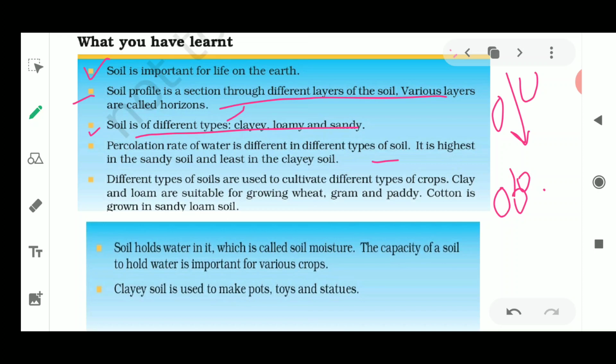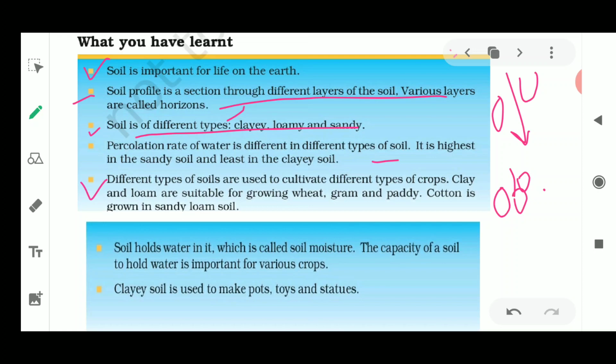Okay, next, different types of soil are used for cultivating different types of crops. Why? Because suitable crops can grow only in suitable soil. Some crops can grow in the black soil very properly. For example, the cotton crop grows in the black soil. In different regions, different types of soil are found. If we talk about sandy soil, pulses could be grown there, and as you can see, desert plants are there.